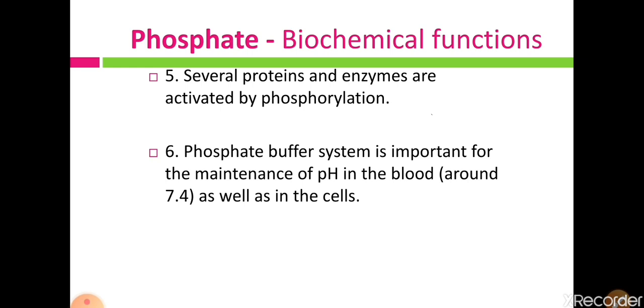So the phosphate buffer system plays an important role in maintaining the pH, that means acid base balance of our body. This is one of the important functions of phosphate.